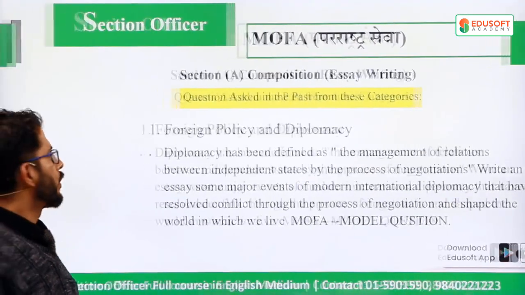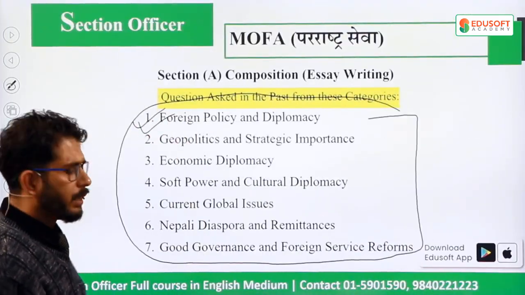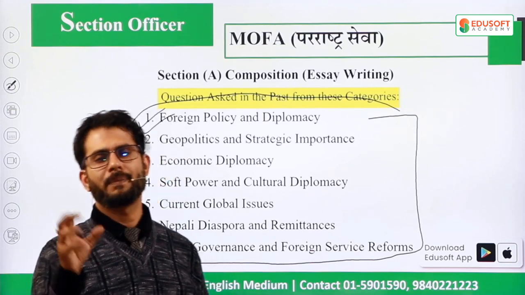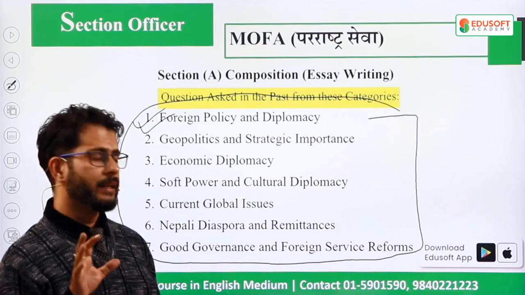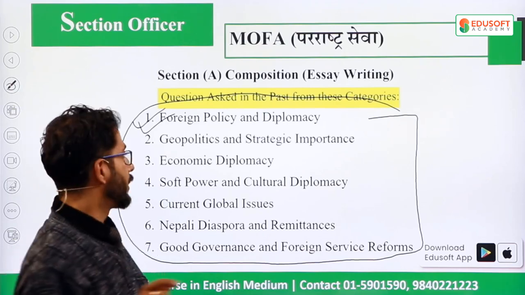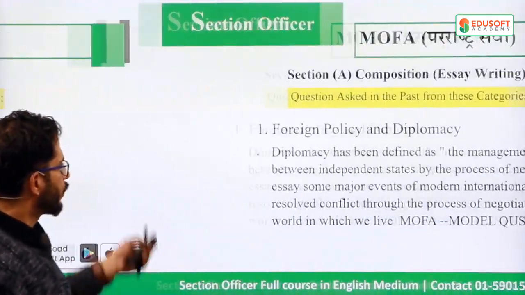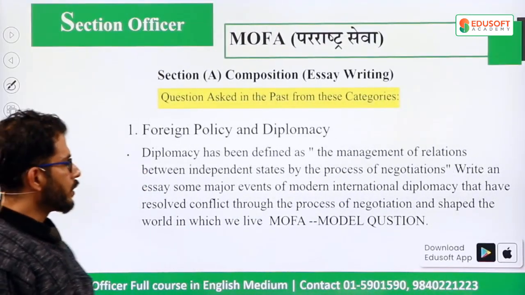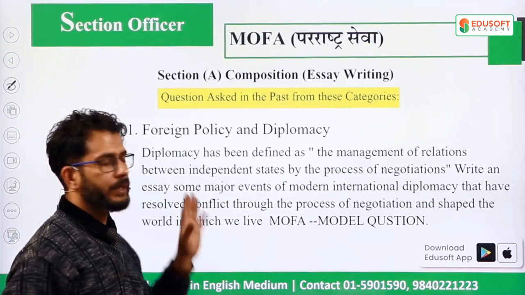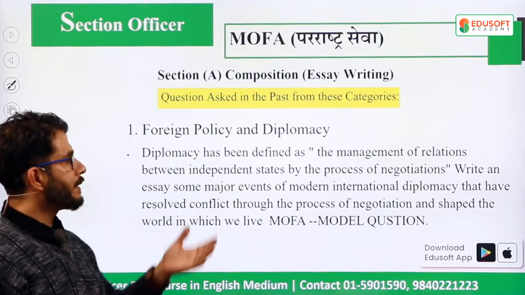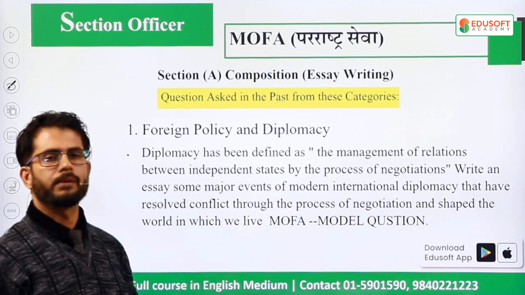Let me take the first one, as I've already discussed about these things, foreign policy and diplomacy. If you look at the questions asked from past students 2070 to 2080, you can see that there are some of the questions based upon foreign policy, like that in your model questions also. Diplomacy has been defined as the management of relations between independent states by the process of negotiation.